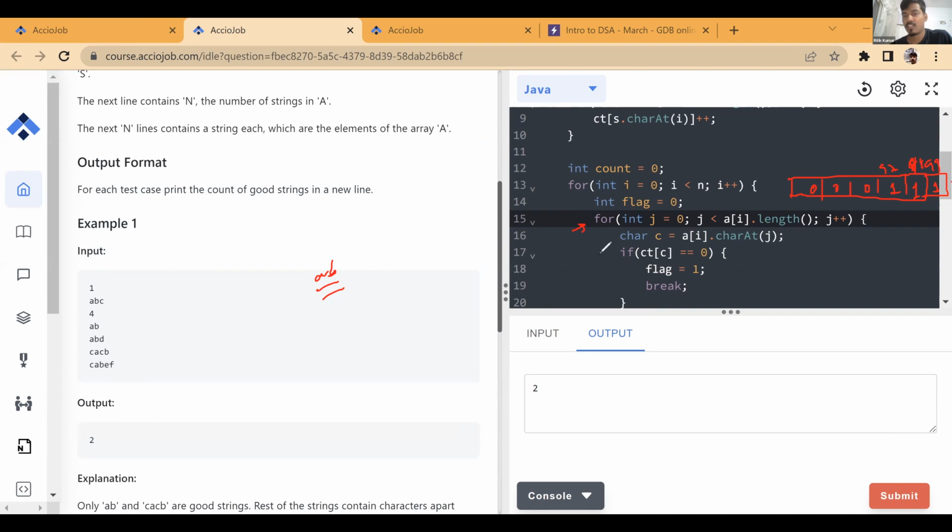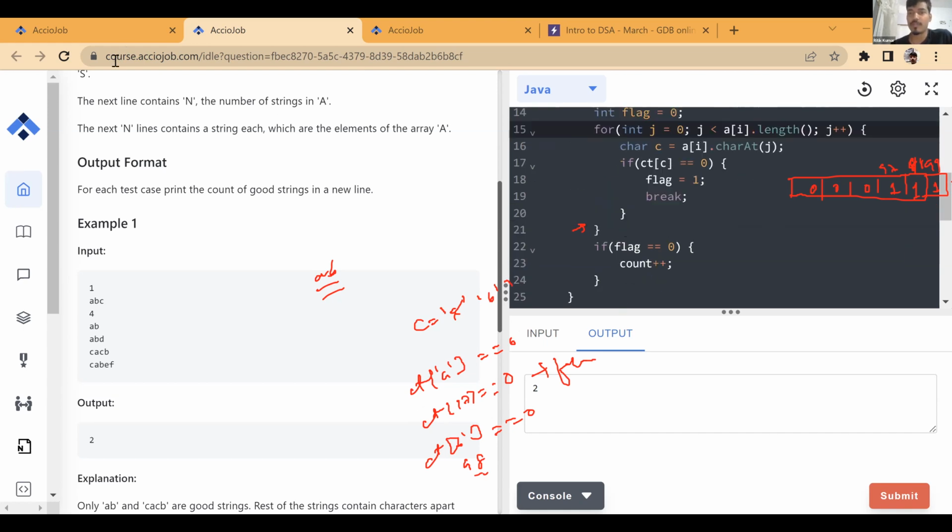We get A. The first character C is equal to A. We check whether the count of A is equal to 0. So count of basically 97, is it equal to 0? No, this is not equal to 0. It is 1, so this is false. We don't do anything. Next again, character changes to B. We check count of B, is it equal to 0, or count of 98? No, it is also 1. So we don't do anything. Flag is 0. So when we come outside, flag is 0, we increase the count.